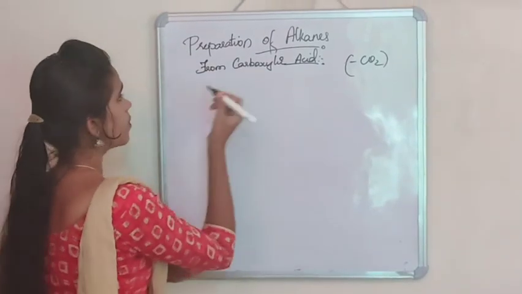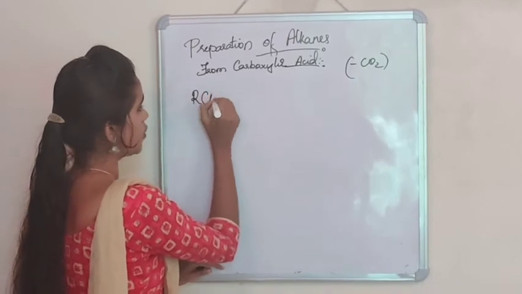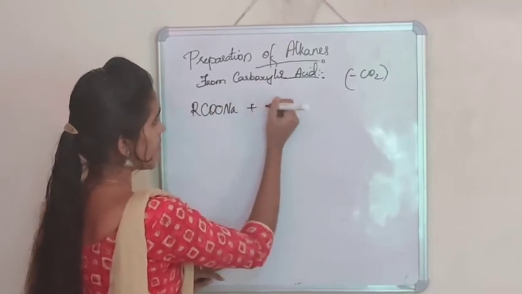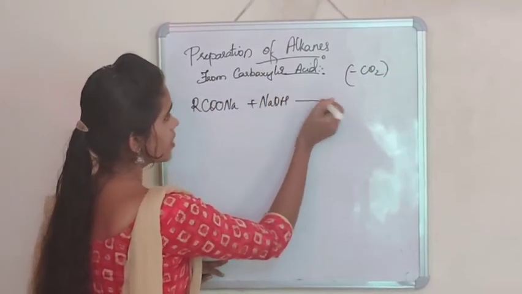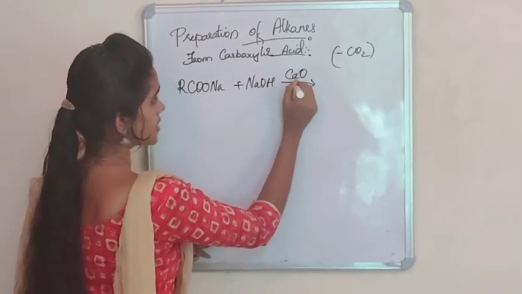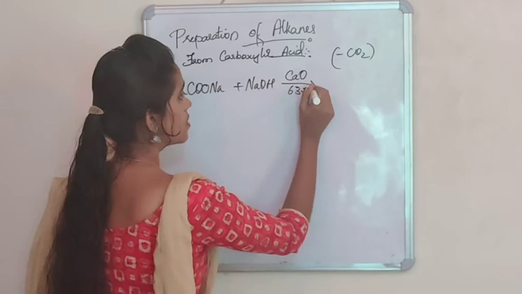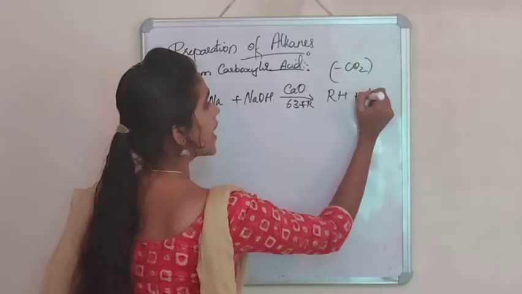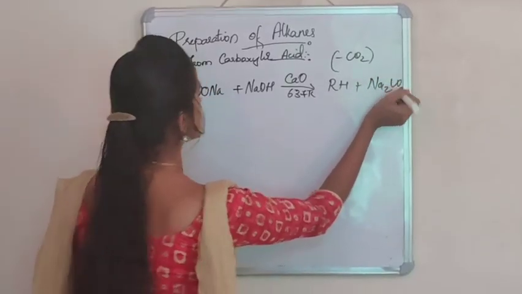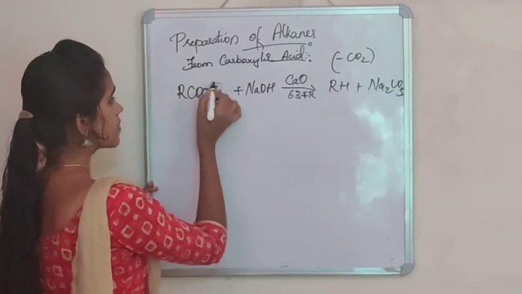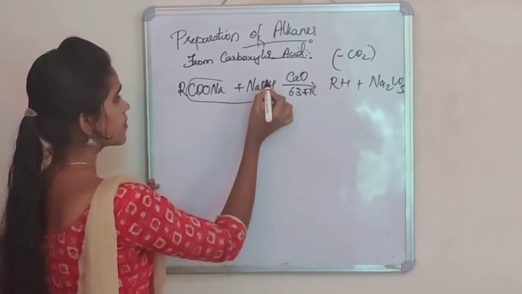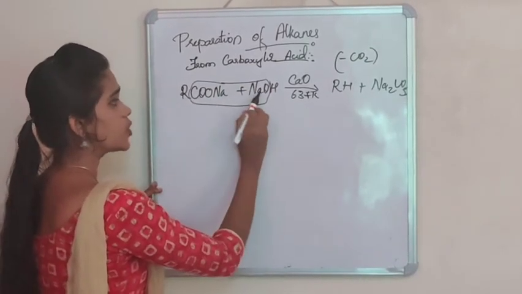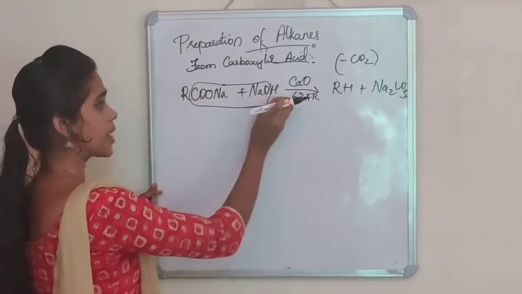So let's consider where the sodium salt of carboxylic acid, RCOONa, is reacted with NaOH in presence of calcium oxide at 637 kelvins to give RH plus Na2CO3. So that is how Na2CO3 is formed. Our alkyl group combines with the hydrogen.